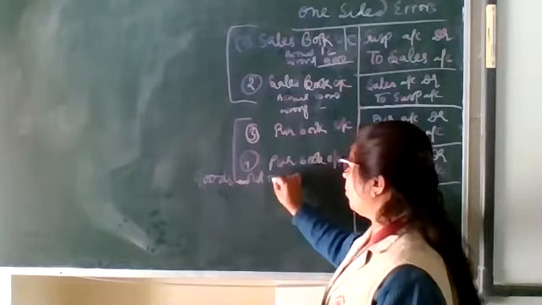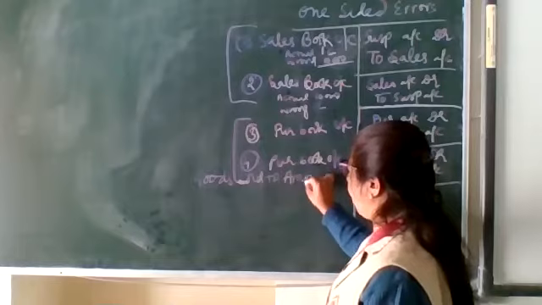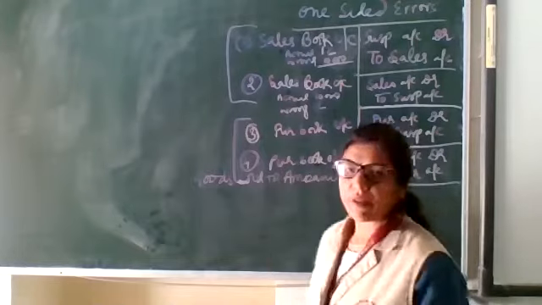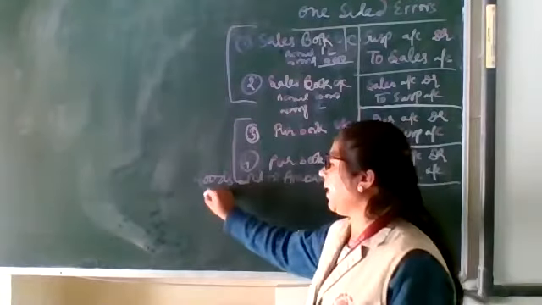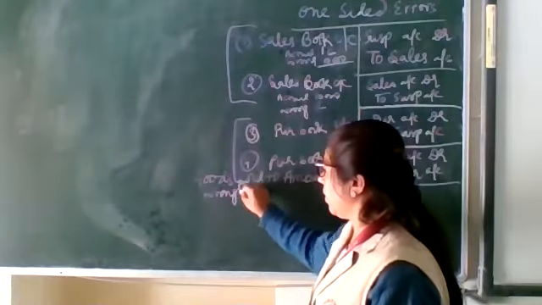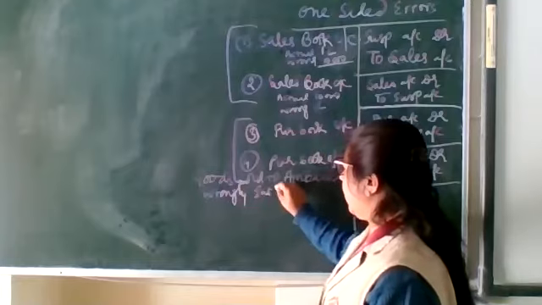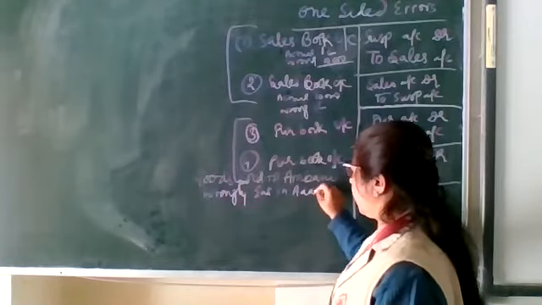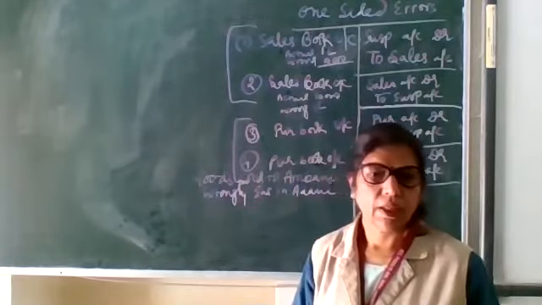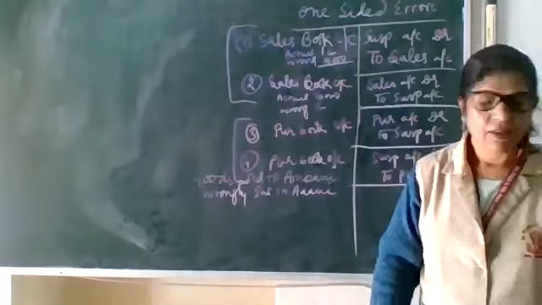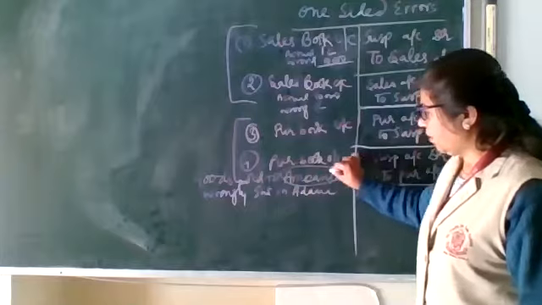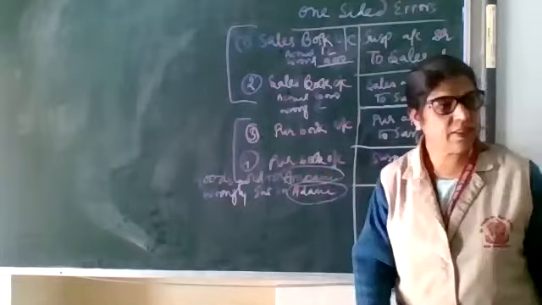Goods sold to Ambani, wrongly entered in Adani. So here two persons are going to be affected. One is Ambani, another is Adani.